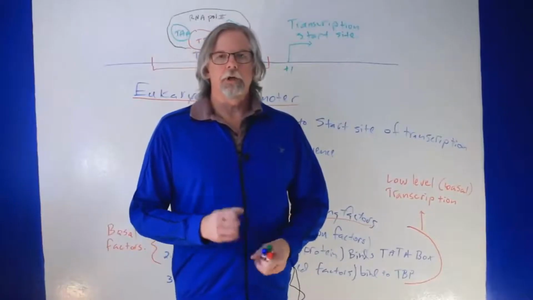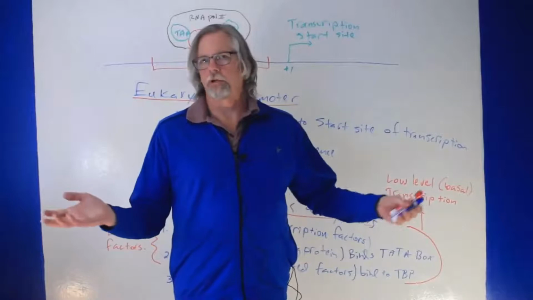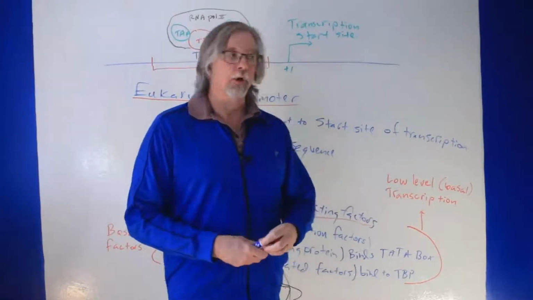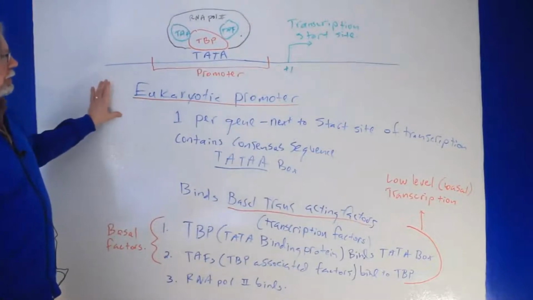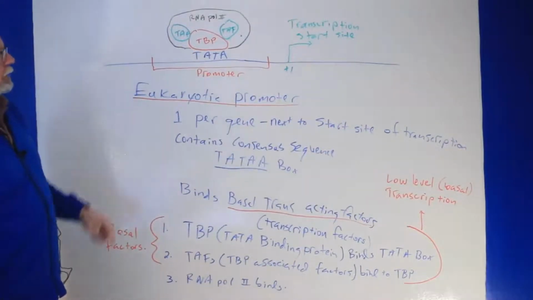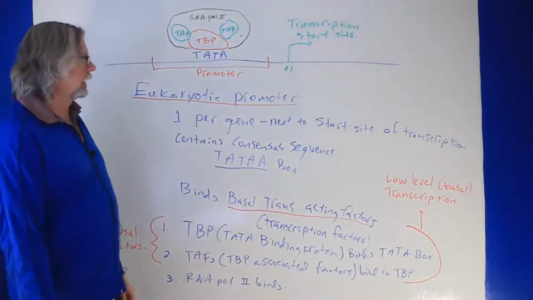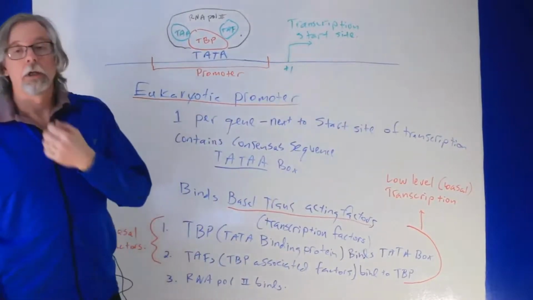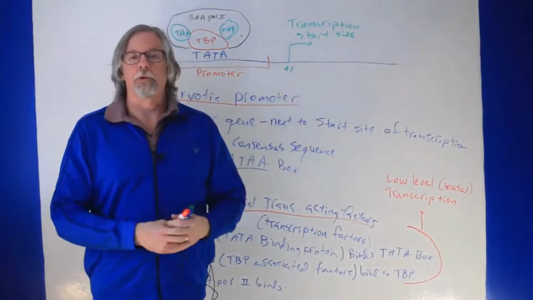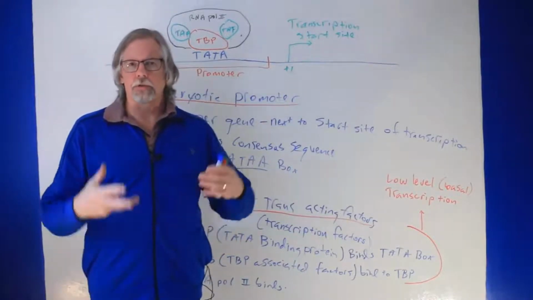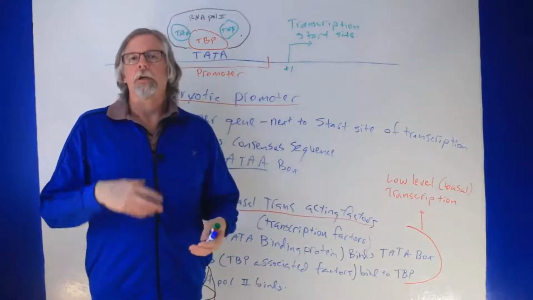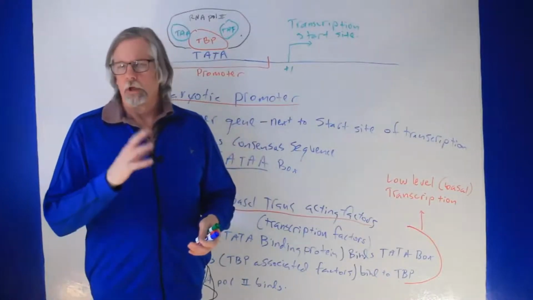All right, let's talk about a eukaryotic promoter. What is the structure of a eukaryotic gene promoter? Here are some characteristics. There's one promoter per gene only, and the location of the promoter is right next to the transcription start site. Remember, the function of promoters in prokaryotic genes is to guide the RNA polymerase to the start site of transcription.